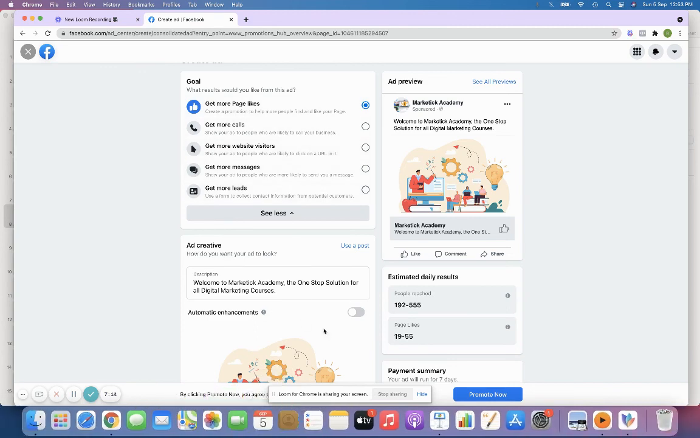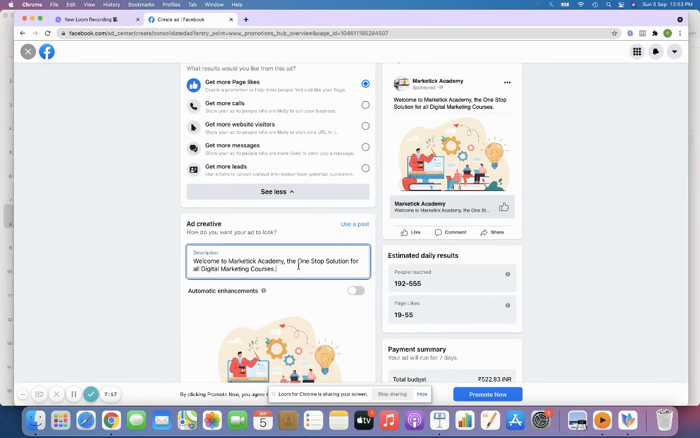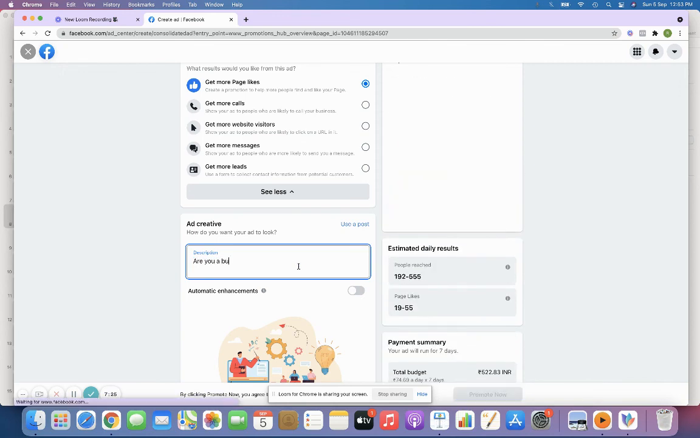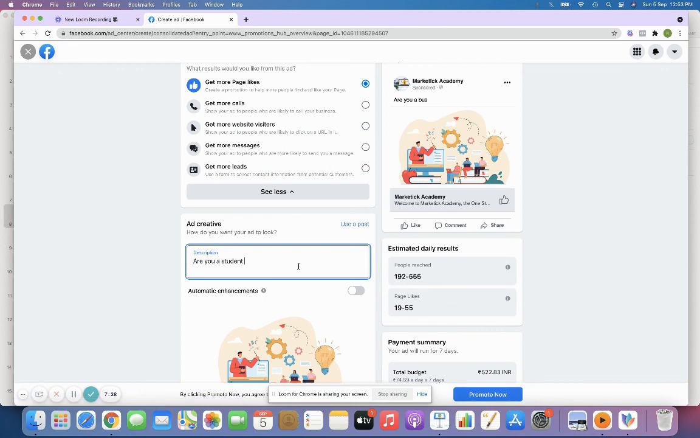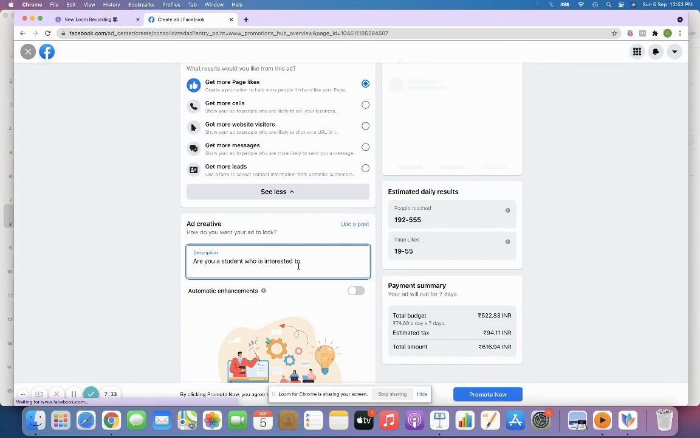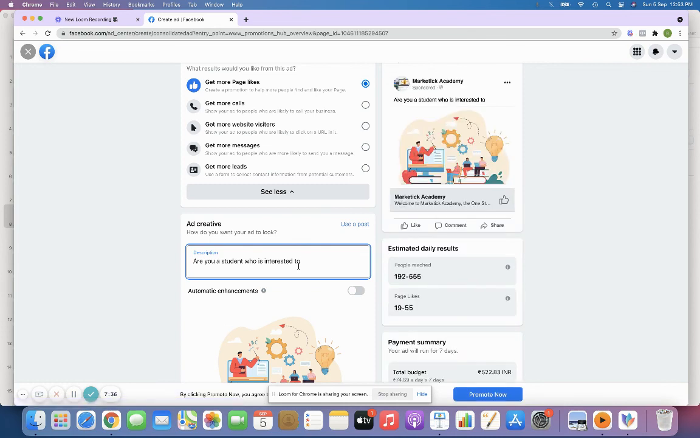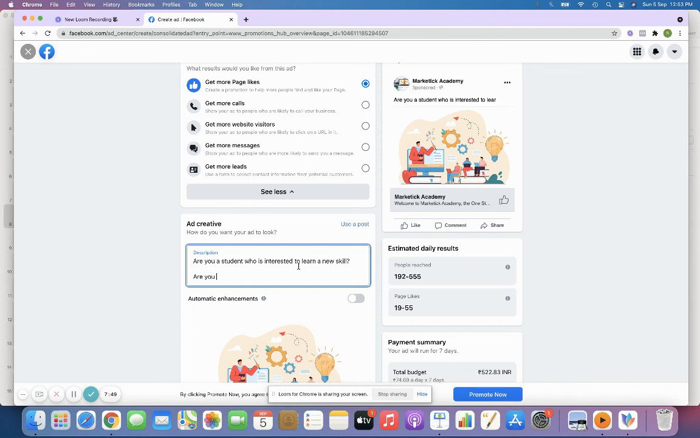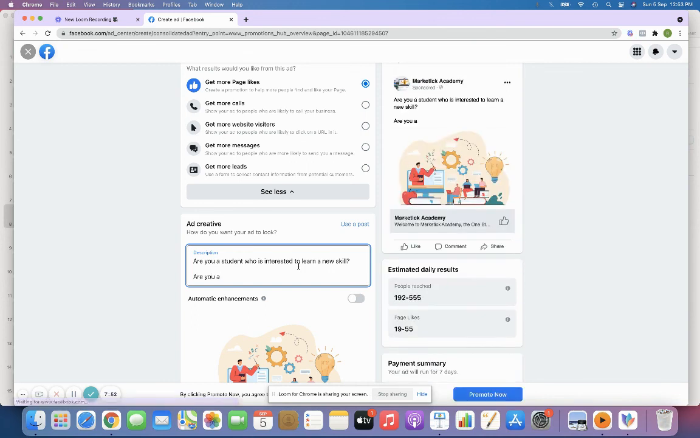So that is the call to action, and I can add a very good description, like you can have a proper strategy, say, are you a student who's interested? I'm just going to give a small piece of content to show you how it works, and then explain why I've added this particular content, right? So, are you a student who's interested to learn a new skill, right? I'm just going to type and then explain to you.